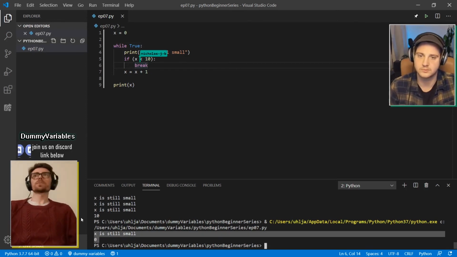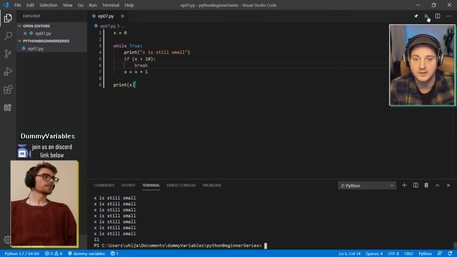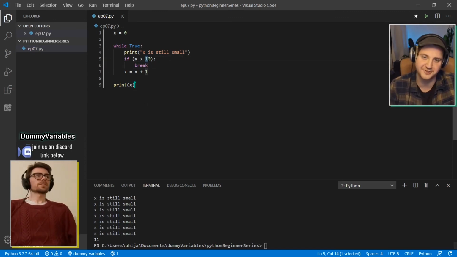If we were to swap this around the other way, then we would have something much more similar to what we were doing before. It should break as soon as it's above 10. Let's see. Exactly. To be exact, we should have put 9 in here to replicate what we've done.